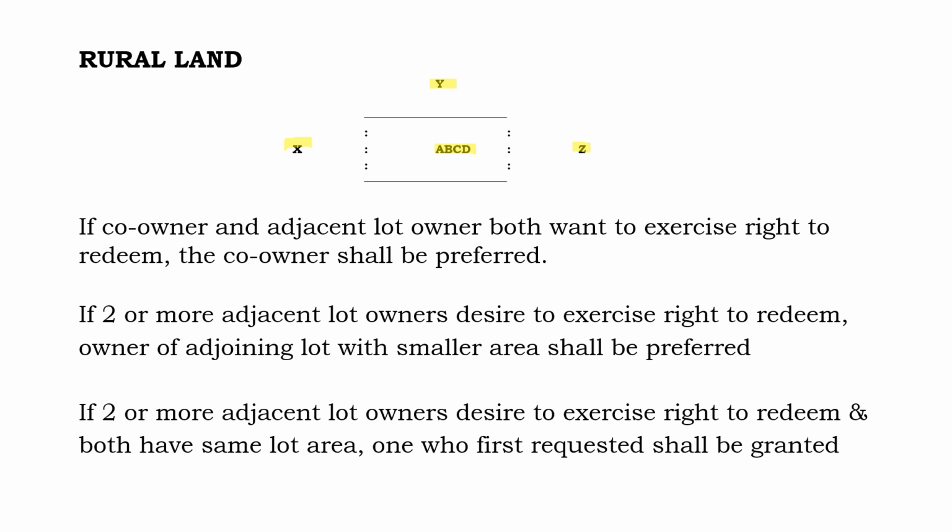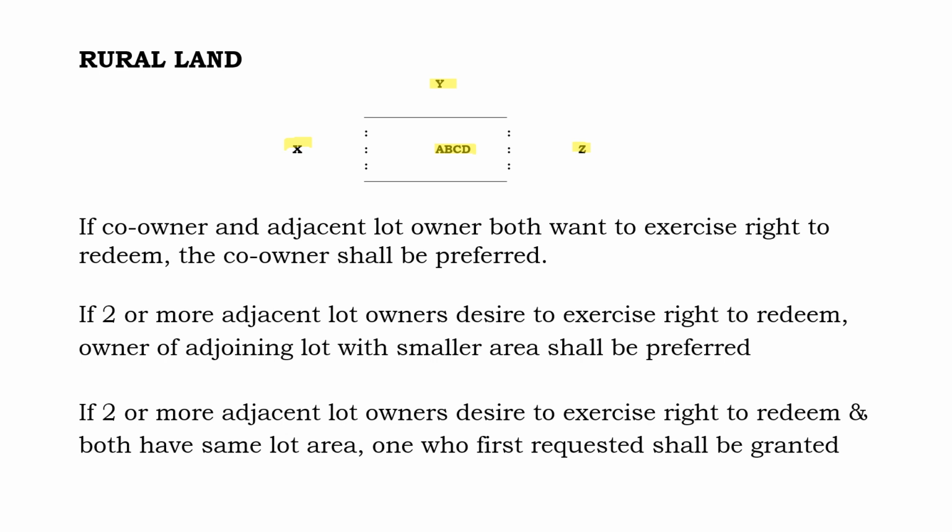Number 3 situation, if 2 or more adjacent lot owners desire to exercise right to redeem and both of them shall have the same lot area, one who first requested shall be granted. So halimbawa, nag-dispose si D ng kanyang share kay friend niyang si L, and then Y and Z would like to redeem at the same time, pero pareho ang ganyan. Sabi natin si Y mayroong 50 square meters, si Z mayroon din 50 square meters. So, sinong may preference? Kung sino yung nauna, unahan na lang. Okay, so let me recapitulate the rules.